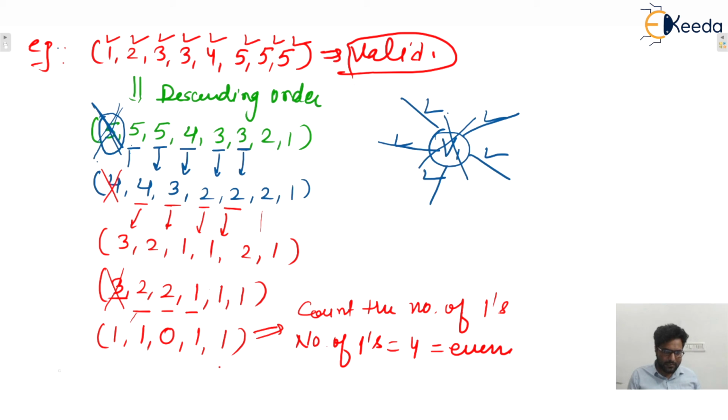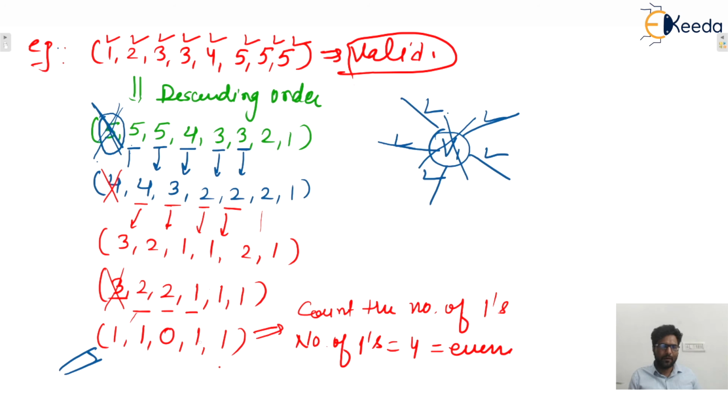At last step 11011 means we are with a graph with 5 vertices only, in which one vertex has degree 0, that is even number, and 4 vertices having degree 1. Degree 1 means odd degree. So odd degree vertices are even. That's why we can say that that is a valid degree sequence. I hope this one is clear to you guys, isn't it?